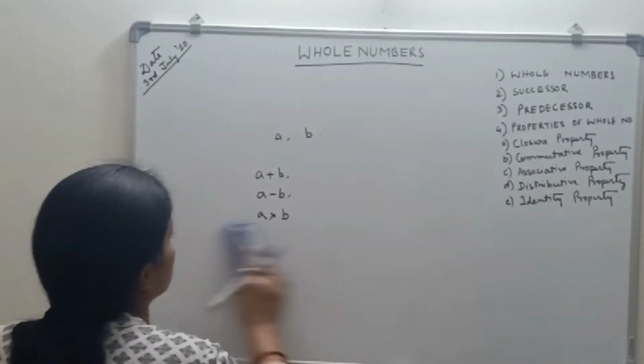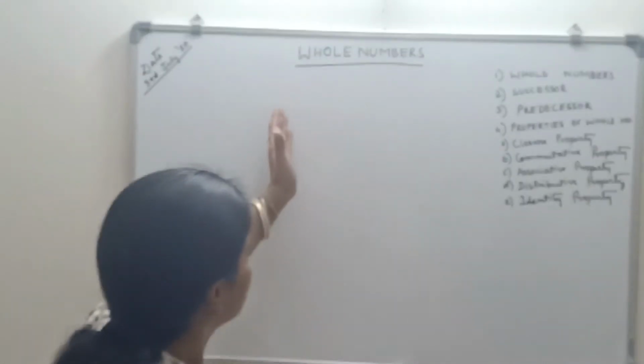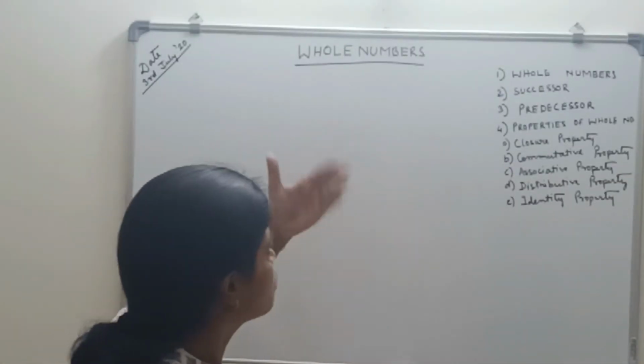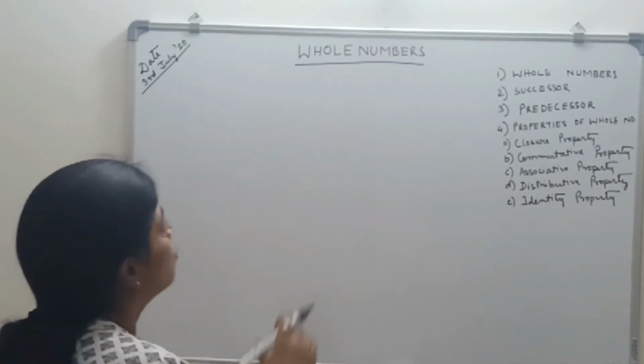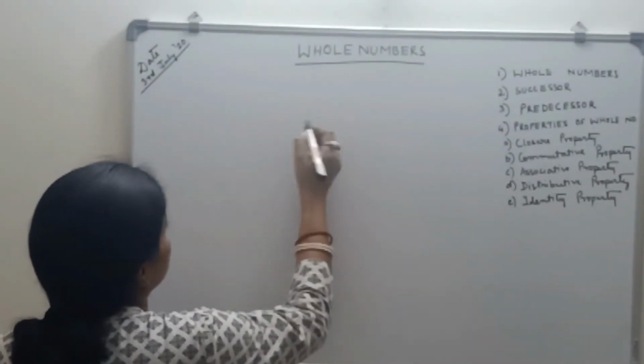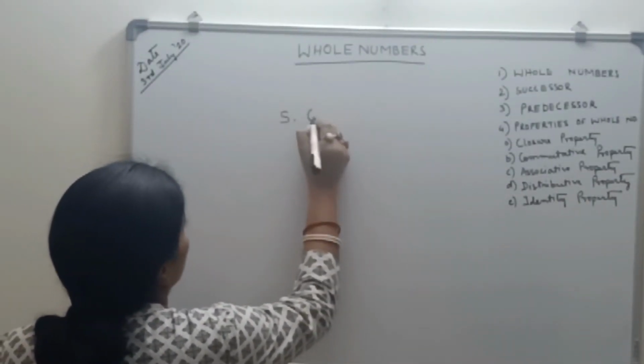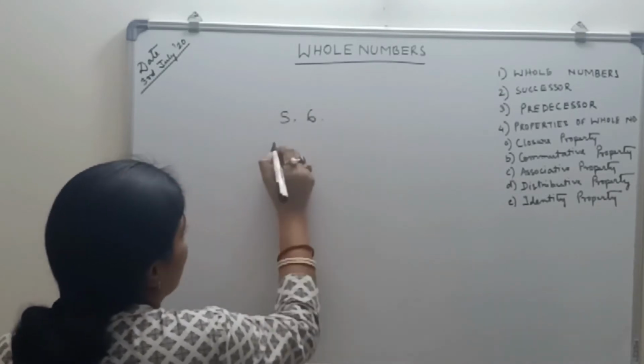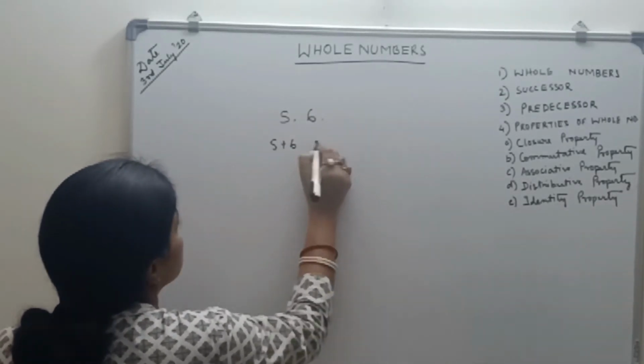Suppose now I have to check, if I take any number from the whole numbers, whether it is closed under whole numbers or not. Suppose I take a number 5 and the other number is 6. Now if I add 5 plus 6, what is this? 5 plus 6?